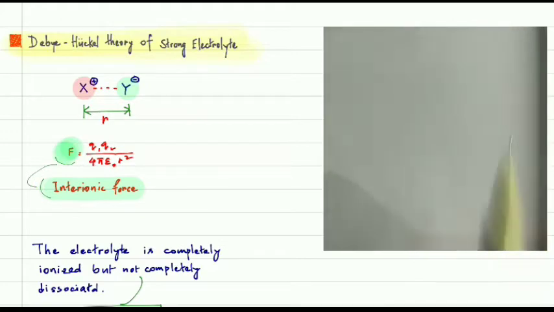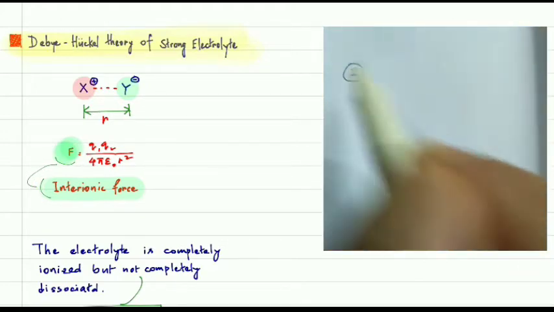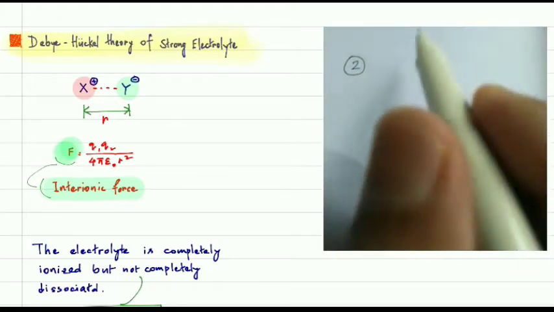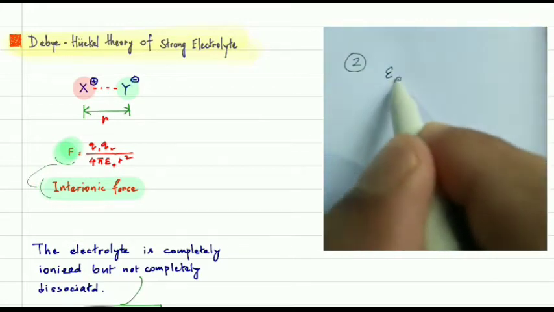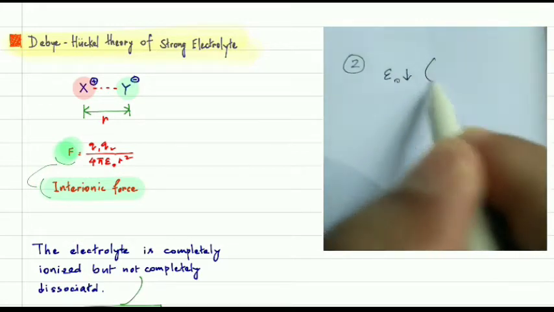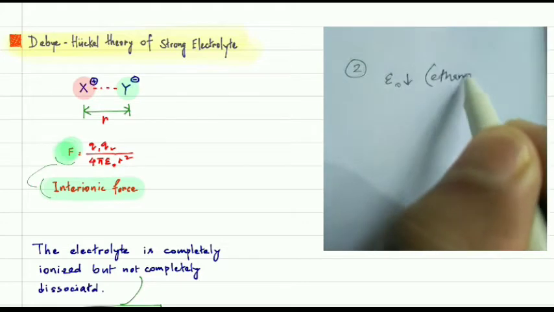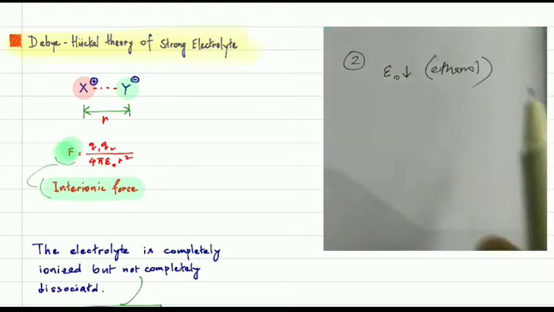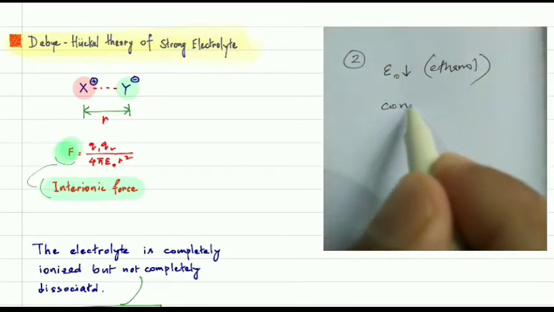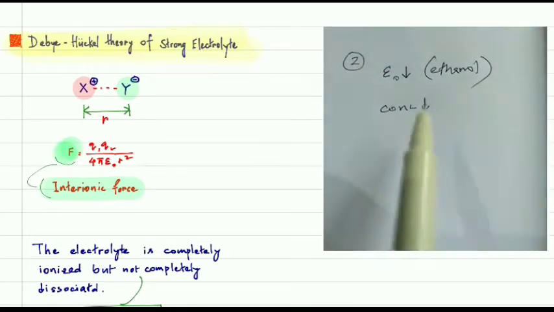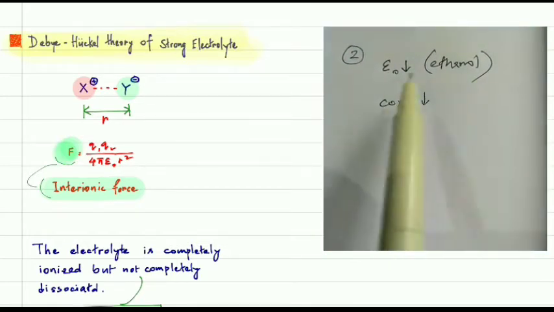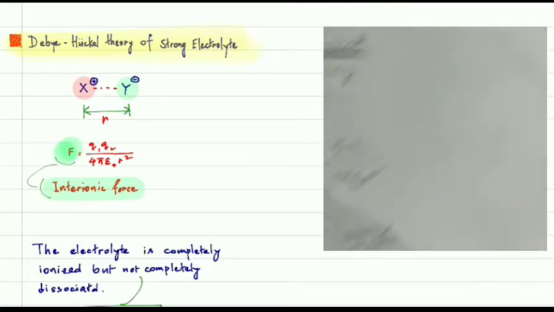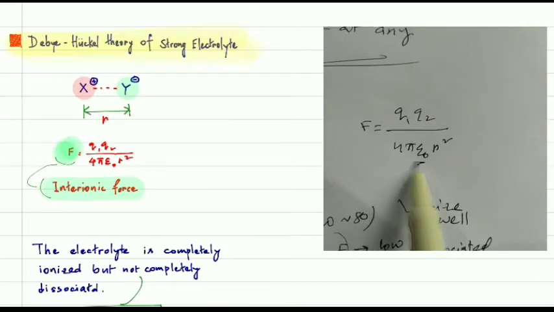Now consider the second case. In the second case, let's consider epsilon naught is low, let's suppose ethanol. In comparison to water, ethanol has a very low dielectric constant. And let's suppose the concentration is low. Even though the concentration is low, since epsilon naught is small, what about this F? This is small.